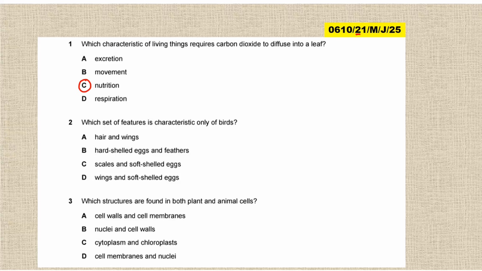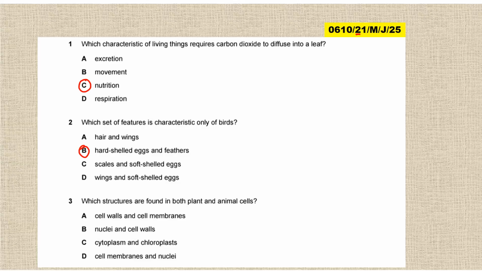Then question 2, which set of features is characteristic only of birds? We were just discussing this. So 1, hair and wings. Birds do not have hair. Scales, no. Wings and soft-shelled eggs, no. Hard-shelled eggs and feathers. So hard-shelled egg and feathers. So the answer is B.